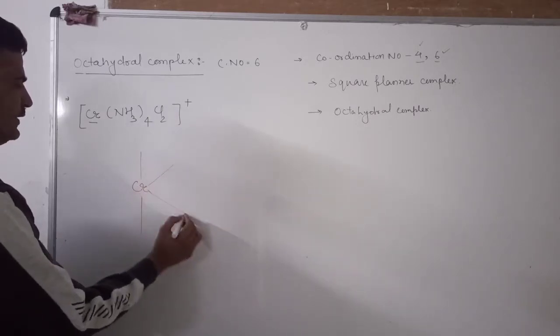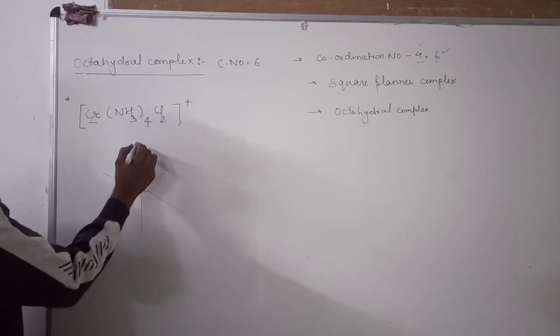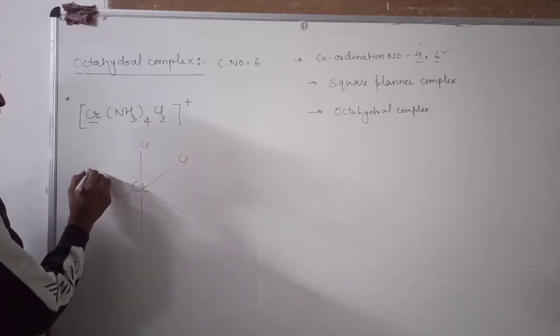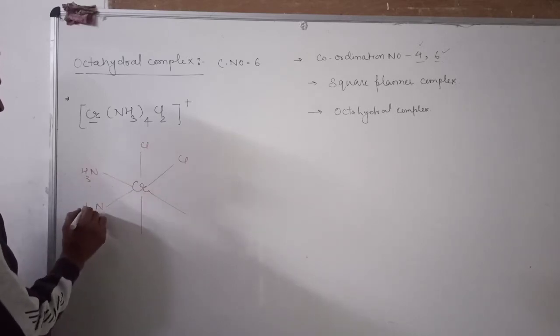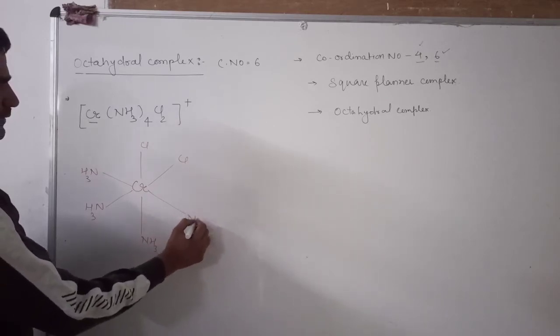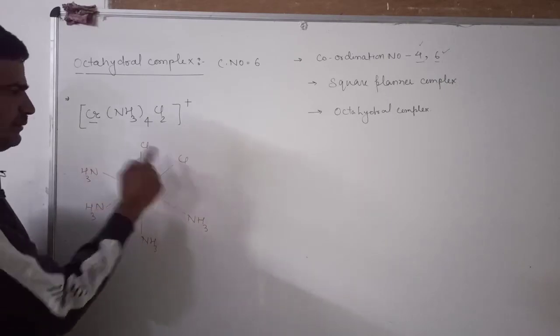Let us form its geometry. This chlorine and chlorine are lying in the same plane, and this ammonia ligand lies in the same plane. These two lie in the same plane and these two chlorine atoms lie in the same plane.